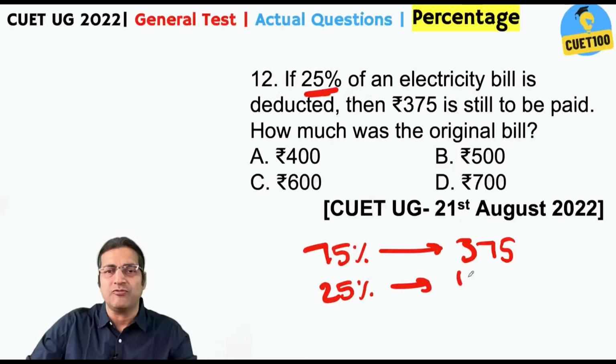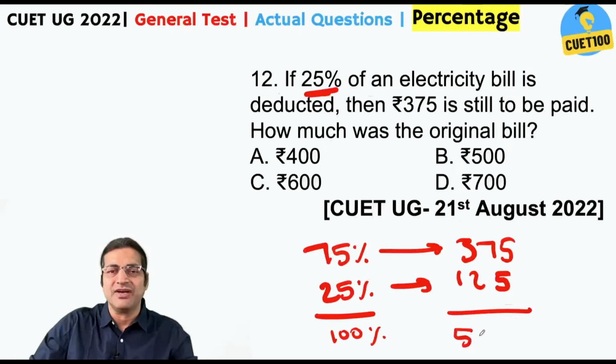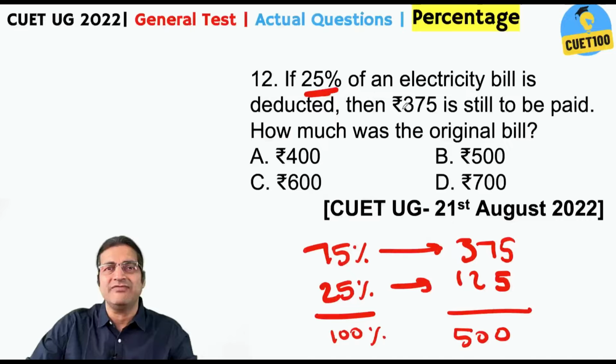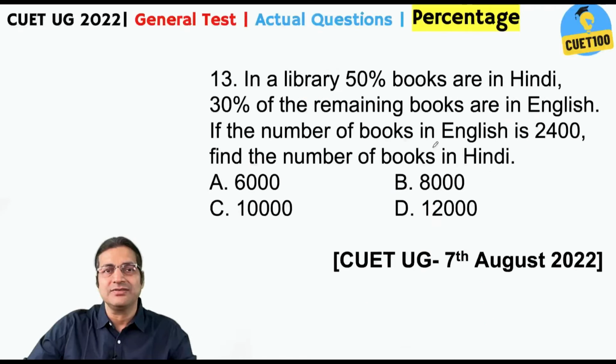So here also you take 1/3, 125. Now 75% and 25% is 100%. So here 375 plus 125 is 500. And anyway, 25% discount means you're being charged 3/4. So if 3/4 of a number is 375, the actual number would be 375 into 4 by 3, that is 500. Either way, right? This is the answer, of course.